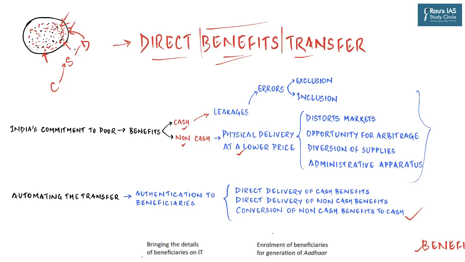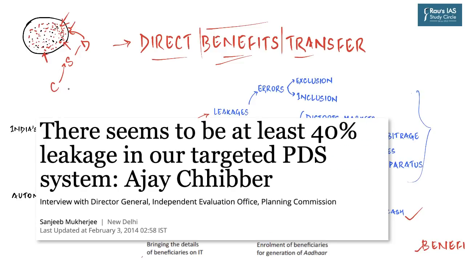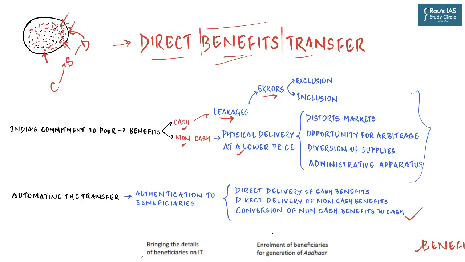Once these many layers of transactions are conducted, a lot of resources are lost in between these transactions because there are leakages. What are those leakages? So first and foremost is a genuine error. So it is expected that these benefits would reach the red dots. But due to errors in identification, some of the black dots are identified as red ones, and so they get the benefits even though they are not entitled to it. So that would be called as inclusion error. You have included someone who was not entitled to get the benefit for that. And then similarly, there would be exclusion errors where you have excluded some of the people from the benefits of the schemes, whereas they were entitled for that.